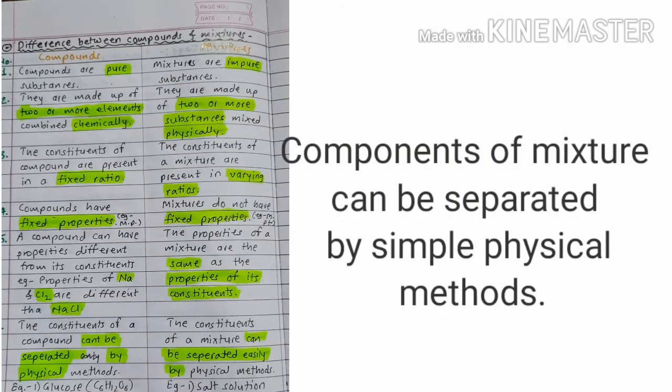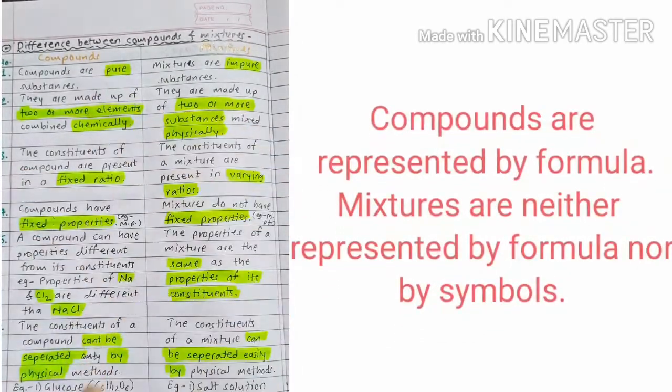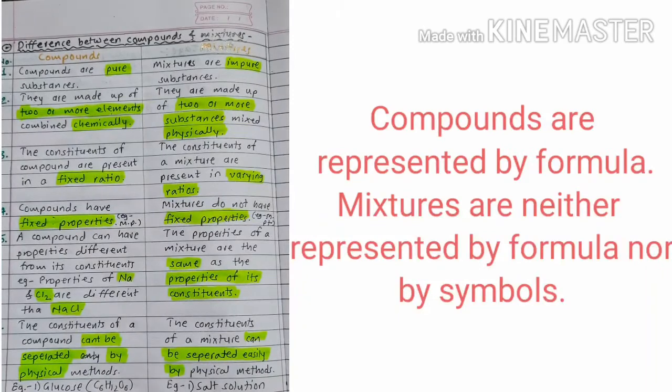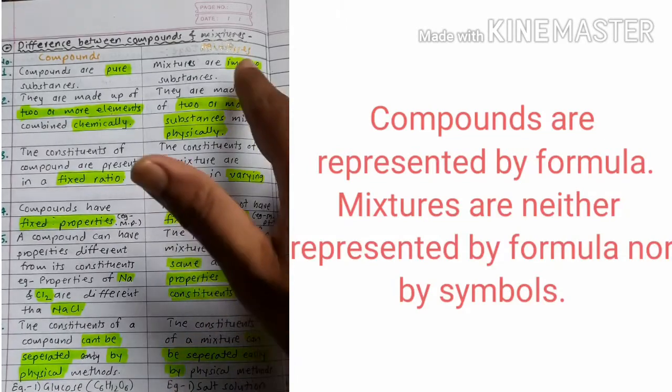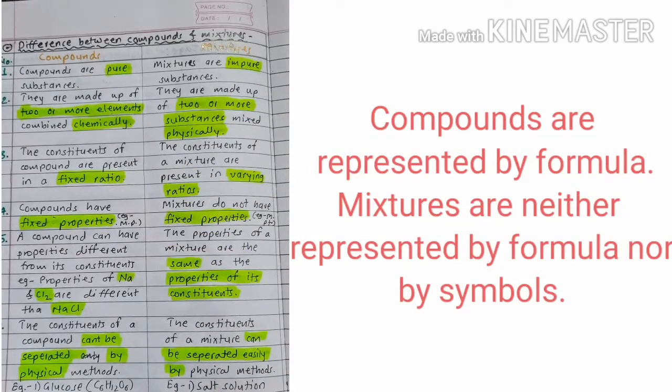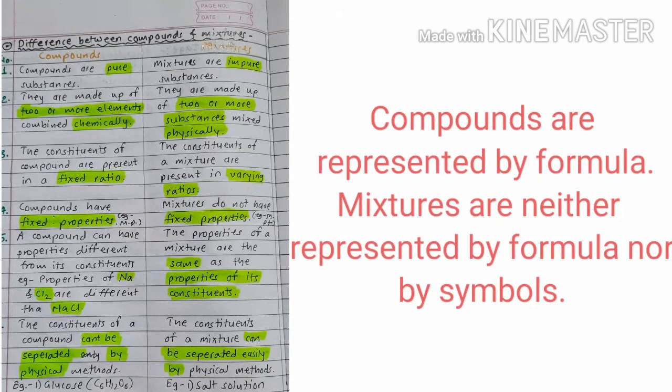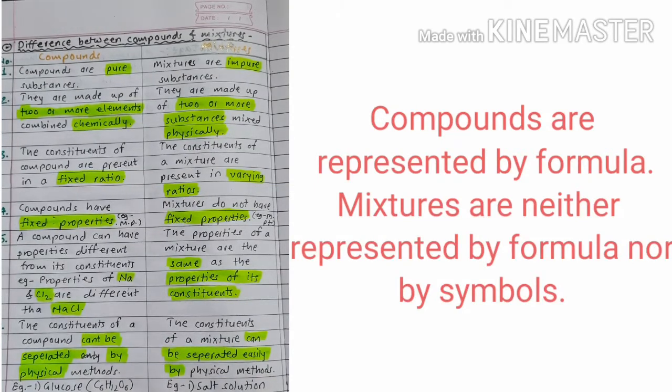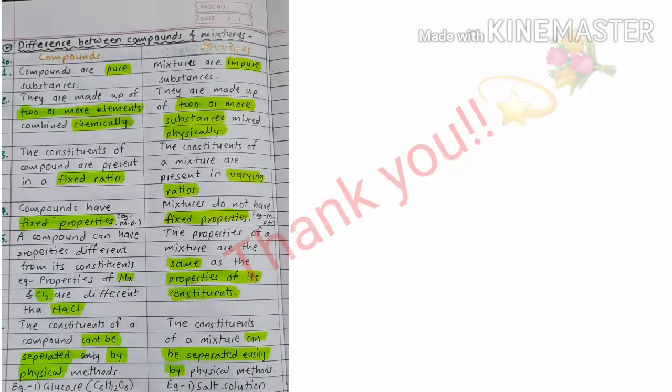Here some examples are given. One noticeable thing: compounds are represented by a certain formula. For example, glucose C6H12O6, water H2O, and there is no specific formula for mixtures. Because the components are present in varying composition, we can't put exact numbers. So in the case of mixtures there is no specific characteristic formula.